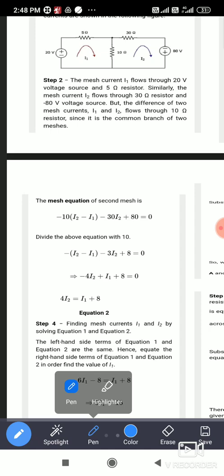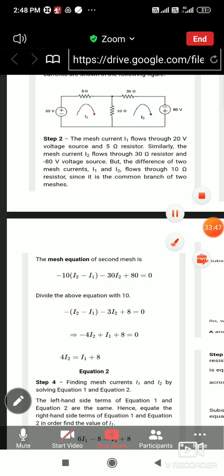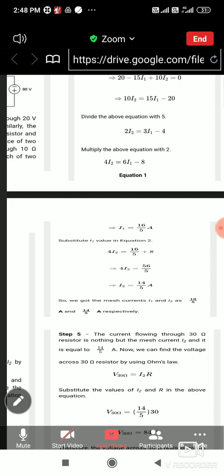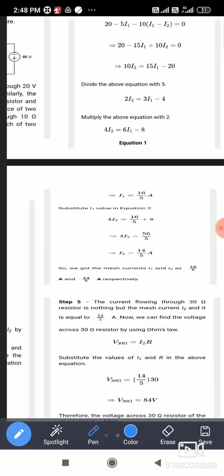Now once you get equations 1 and 2, you can take the calculator and solve equations 1 and 2. After that, what you are getting, I will tell. I1 you are getting is 16 divided by 5 ampere, and I2 you are getting is 14 divided by 5 ampere.